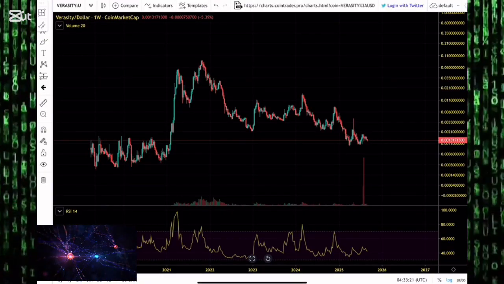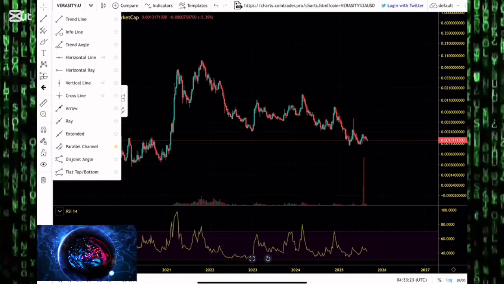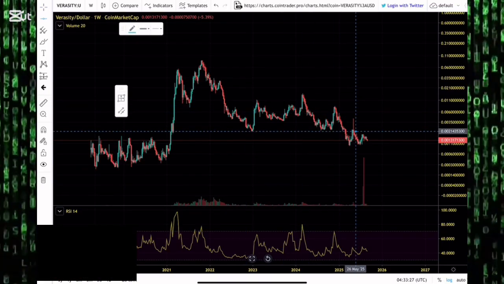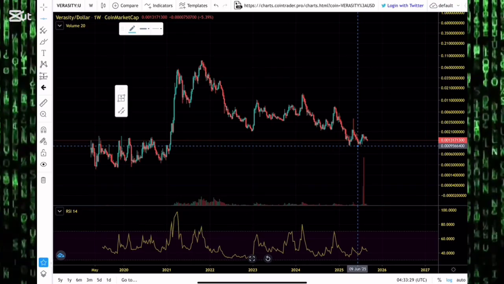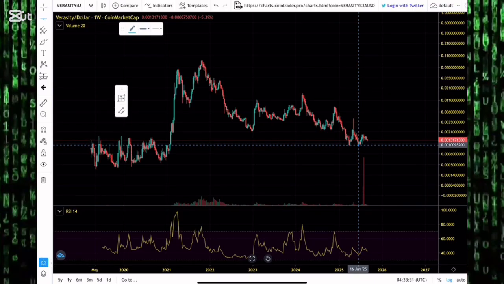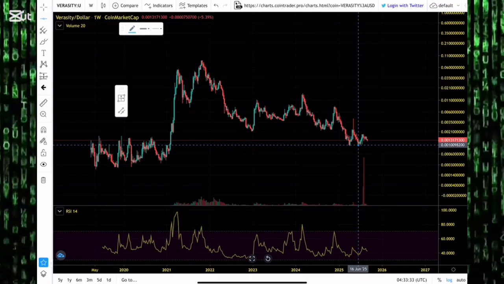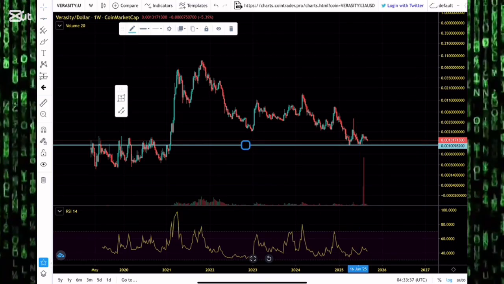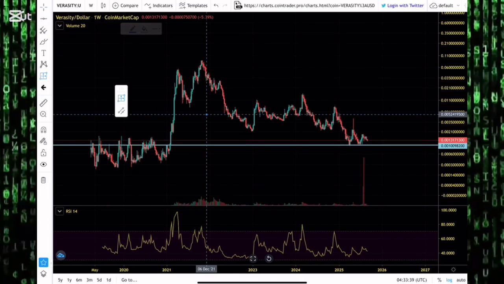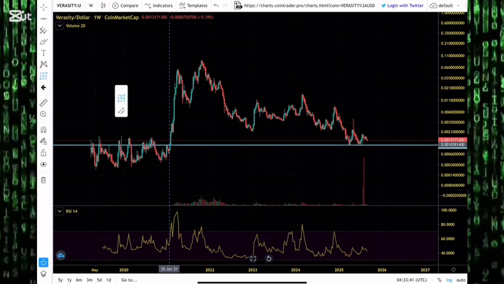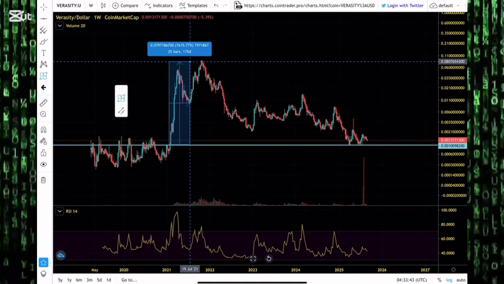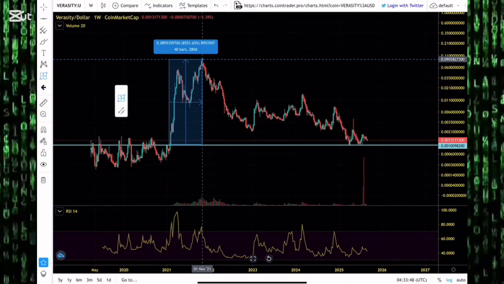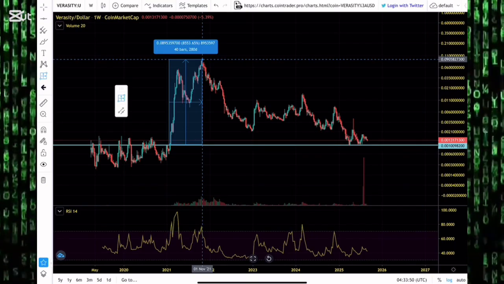How high can Verasity possibly go in the coming days and the coming weeks? It all depends on huge resistance levels. Verasity has been dumping aggressively. We've seen it dump to as low as the $0.001 level in this bear market. That's the lowest price we've seen Verasity trade since 2021. Last time Verasity was trading at this price region, we saw an epic parabolic run that ended the bull market, with Verasity gaining more than 8,500% against the US dollar.